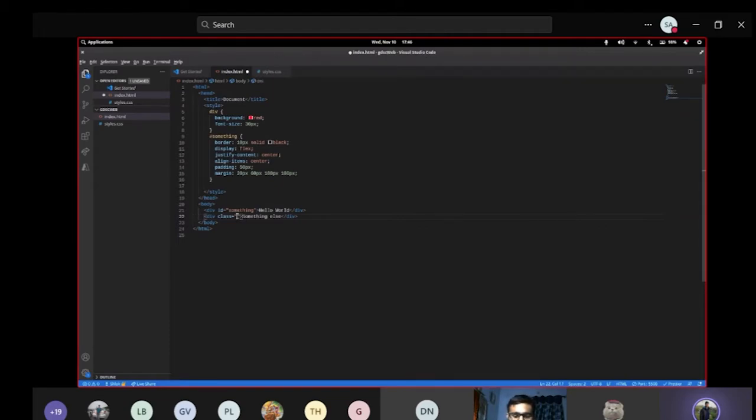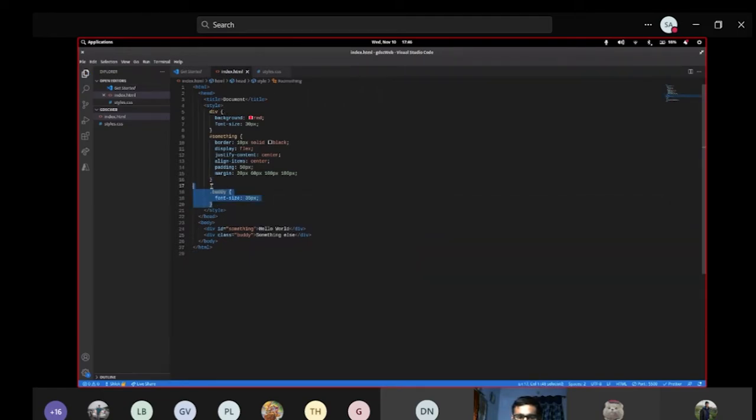Otherwise I use class. So I'll give it a name, anything. In order to select the element pointed out with this class, I'll use dot and the name. Again, I can use a similar kind of property, only the selector is changing, right? What I want to achieve is to override the background font. I'll just increase the font size. Let's keep it, suppose, 35 pixels for now, right?